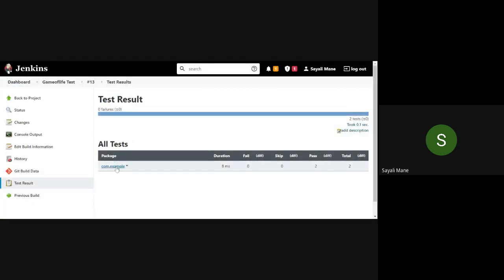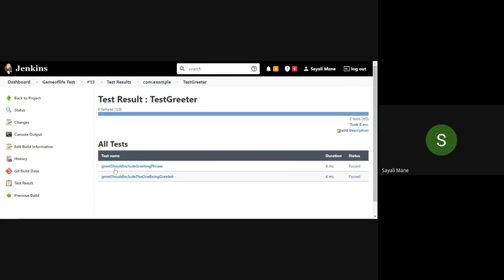You will get a package. In that, click on the com.xml. Then inside the package there is a class. Again, click on it, and then you will get a test name. See this one. Then the status is pass. Duration is 4 microseconds or milliseconds, I guess. Should we take a screenshot of this? Yes. Take a screenshot of it and highlight the test name.